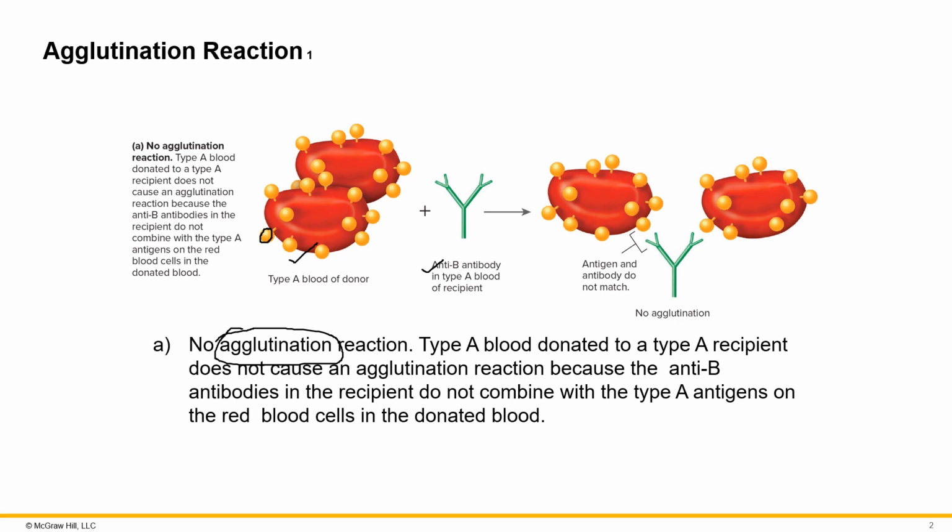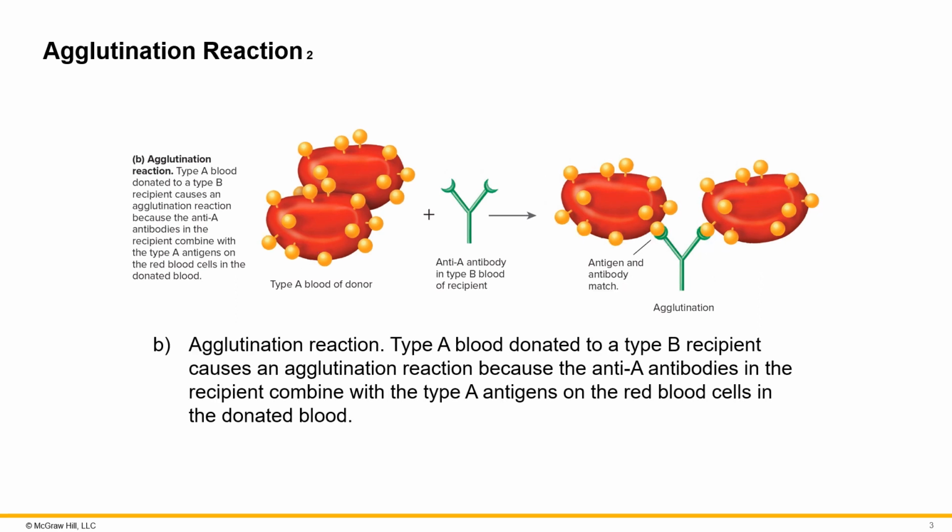Now, if this is transfused into the recipient here that also has a type A antigen on their red blood cells, this person also has anti-B antibodies. There are no antigen Bs for these antibodies to attack. So in that case, because this blood donor is also type A and blood recipient is also type A, there is no agglutination reaction.